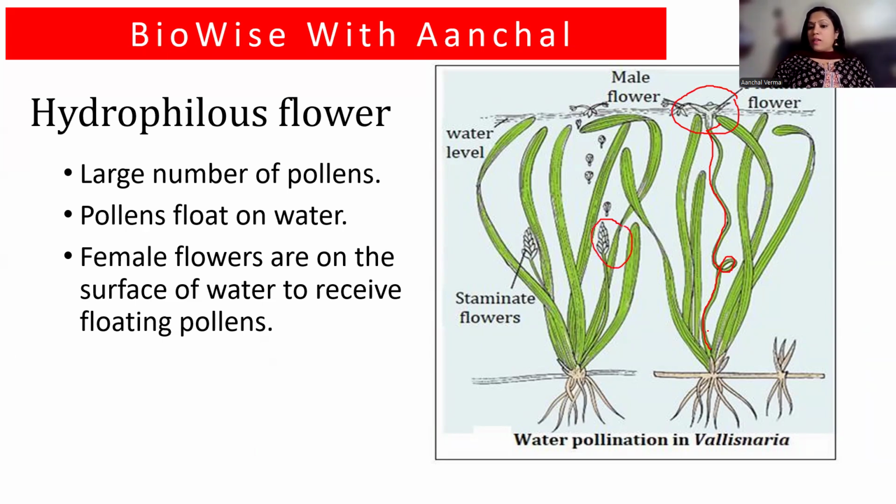The female flowers are long enough to reach the surface of the water, and the male flowers produce the pollen, and the male flowers leave the plant and float on the surface of the water, so that when they meet the female flowers, they transfer the pollen grains to the stigma of the female flower. Once the female flower gets the pollen, it develops into the fruit; again the twig comes under the water and the fruit develops under the water. This is a very good example of a water pollinated plant, Vallisneria.